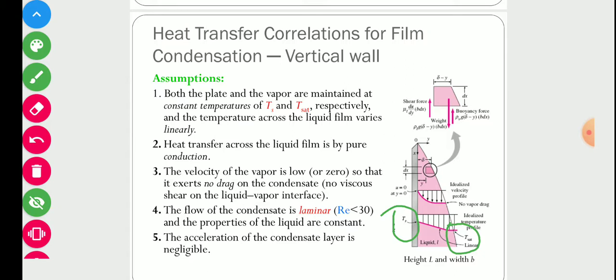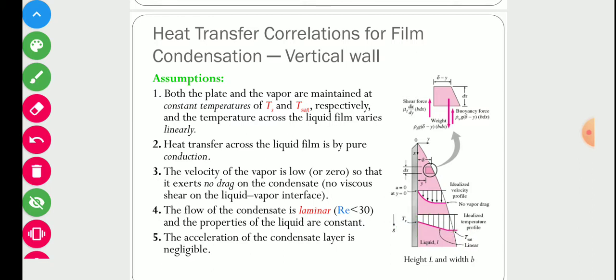And now what happens in the liquid film? In the liquid film, temperature will vary. At the leftmost side of the film, the temperature is Ts, and on the right hand side, the temperature is Tsat. So because the temperature is changing from Tsat to Ts, our assumption is that this change in temperature is linear. So they are following a linear temperature profile.